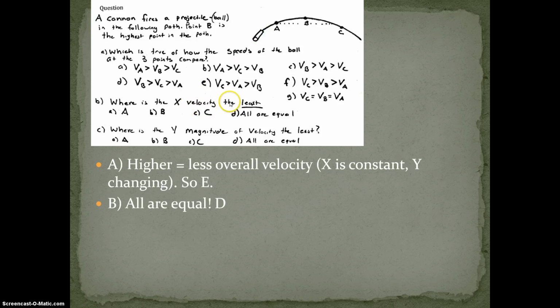What is the x velocity the least? Well, they're all equal. We said that. They all have the same x velocity because there's no acceleration, because gravity only pulls you down. Where is the magnitude, or just the amount, of the y velocity the least? Well, at the top. At the top, it's not moving up or down for that moment. So B.